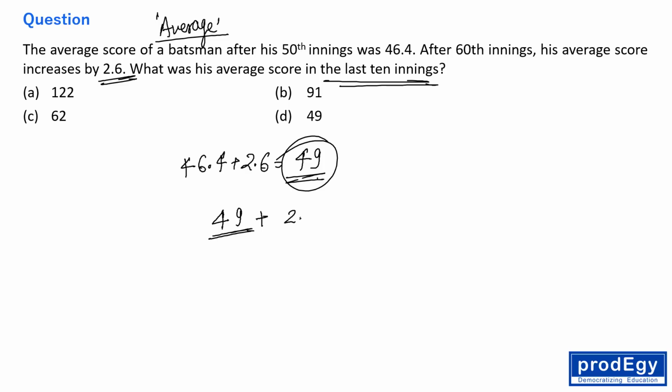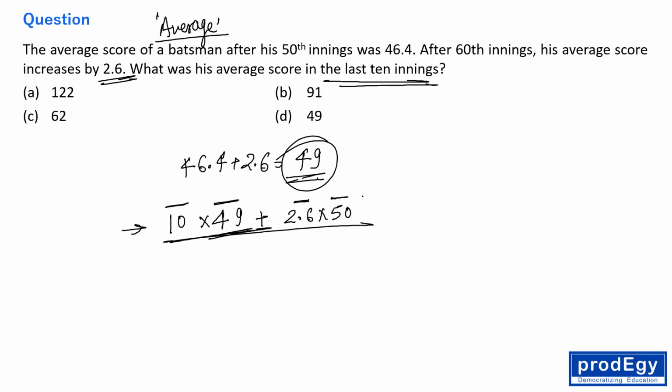So 2.6 into 50 and 49 into 10. I repeat this. For the last 10 innings, he is scoring 49 per inning plus 2.6 runs for the last 50 innings that he is distributing to those 50 innings, right?